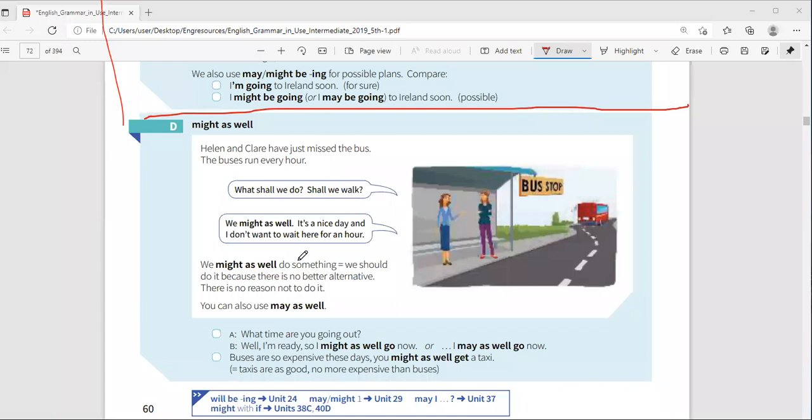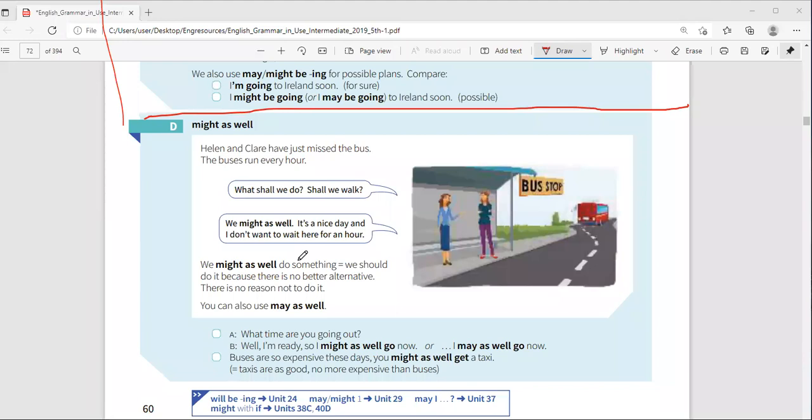If buses number 6 have gone on strike, will you not come to school? Of course you will come to school. You'll call people and say there are no buses for number 6. And then I'll tell you, hey, you might as well use number 9 because it is the other alternative. Yes. If that guy goes away and refuses to marry you, you might as well get another man. There are many. Yes, so you might as well is normally used to give options, alternatives.